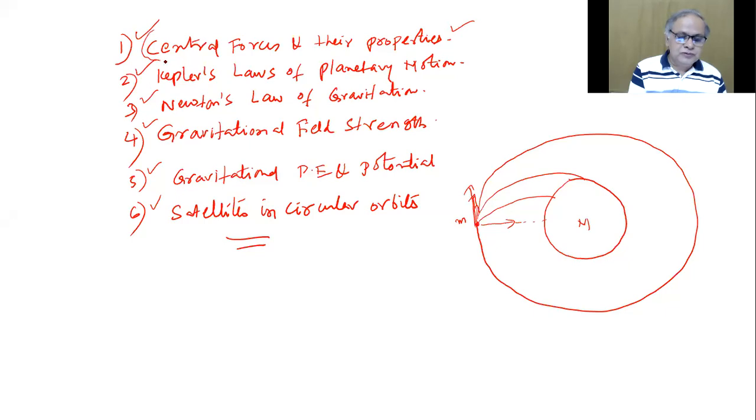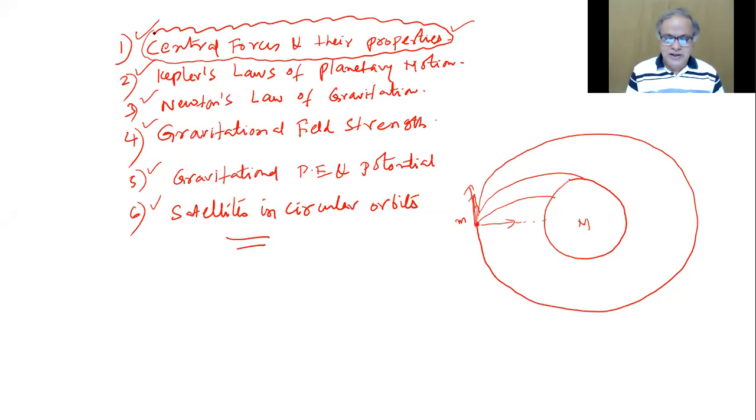The whole agenda for the lesson will be set here in the heading called central force and their properties. Later, they empirically discovered Kepler's laws of planetary motion. After that, the great person, Newton's law of gravitation, and then gravitational field strength, gravitational potential, energy and potential, then satellites in the circular orbits. So under these 6 headings, we do the lesson called gravitation.